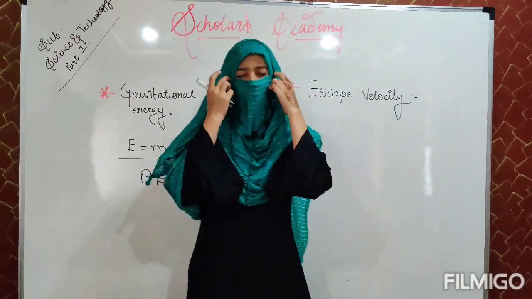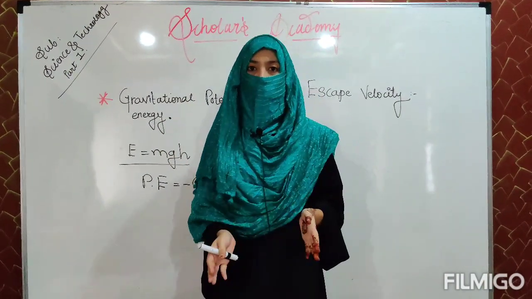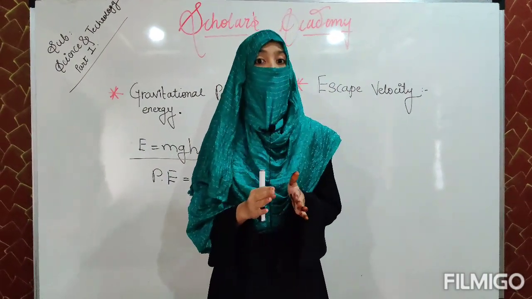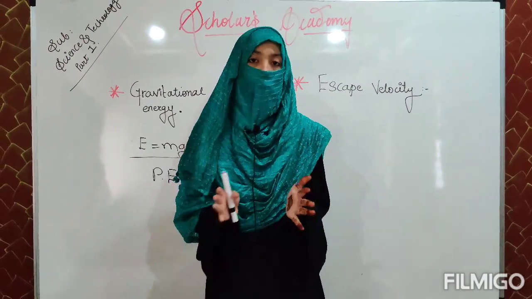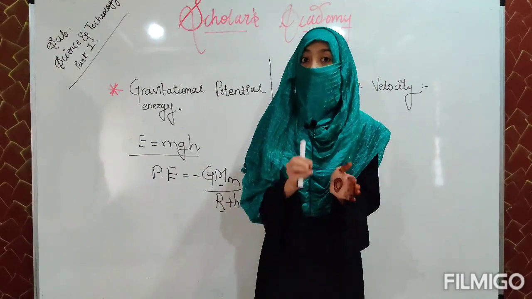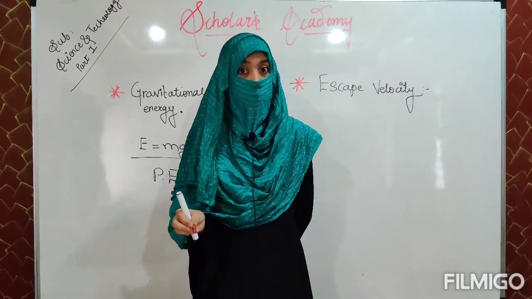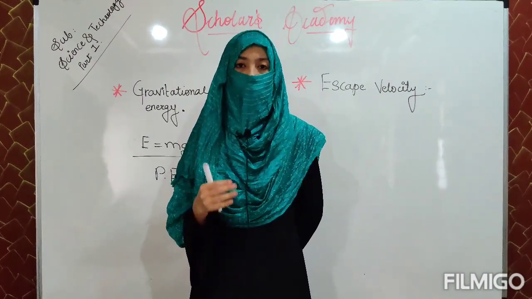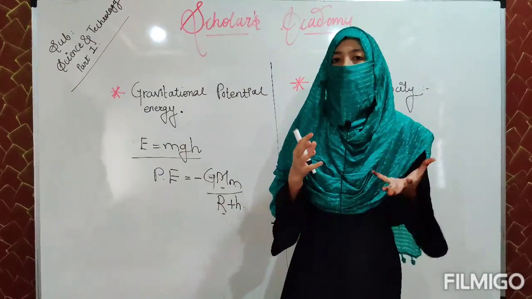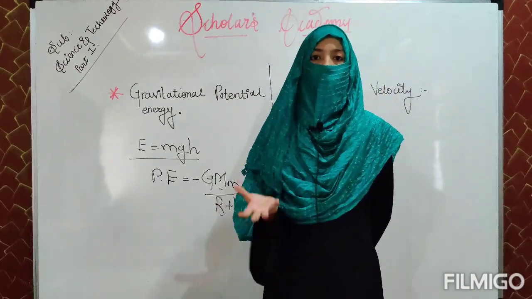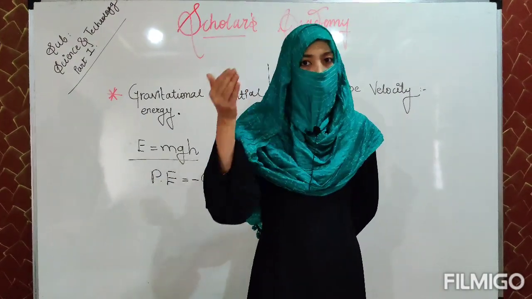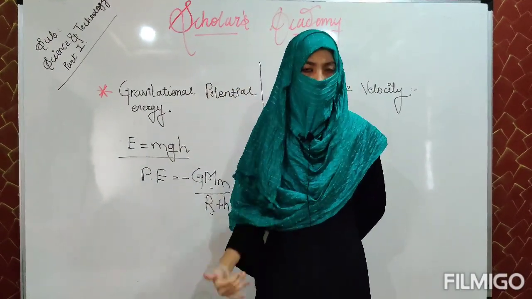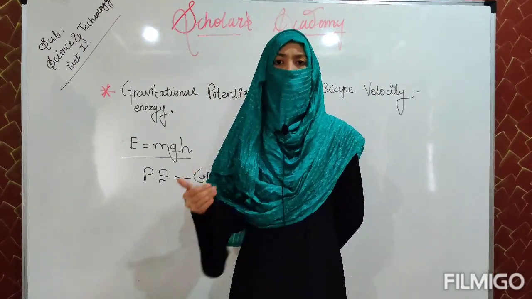Escape velocity, as the name itself suggests, is a velocity. It is the amount of velocity required by an object to escape Earth's gravitational field, to overcome the gravitational field of the Earth. Suppose imagine a ball thrown upward. When it is thrown upward, it will reach up to some height. After that, its velocity decreases and it comes to the ground level because of the gravitational force.